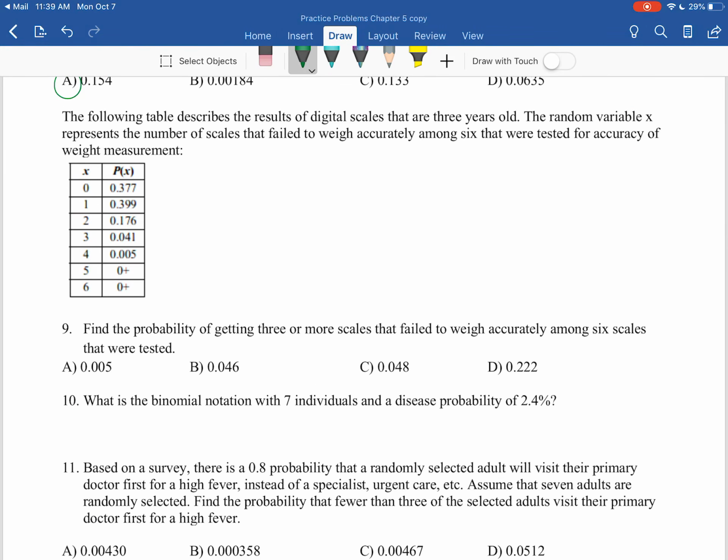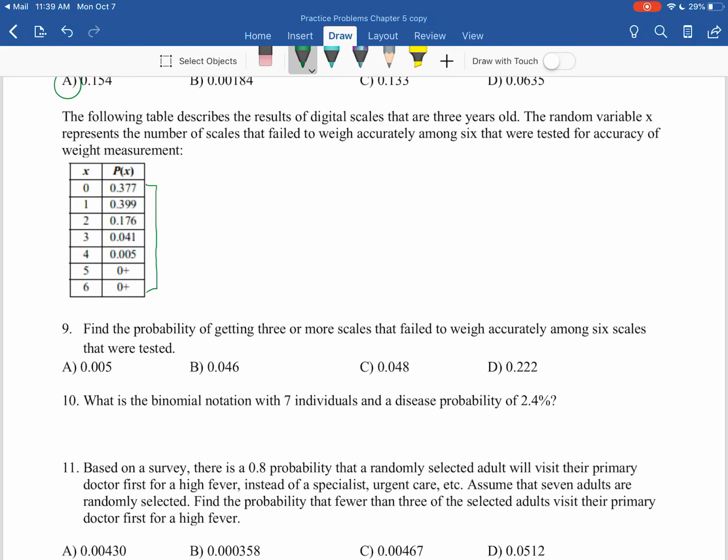Moving on, we're going to do just these last couple, then we'll pause the video so we can pick back up on the next one. Here we have just a regular probability table, and you can notice that our probabilities are changing each time down, which is what we find for this digital scale and its accuracy.